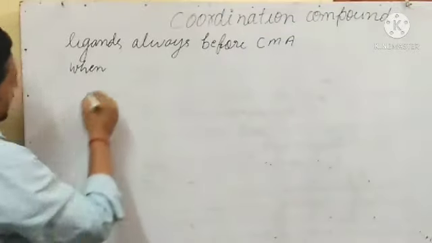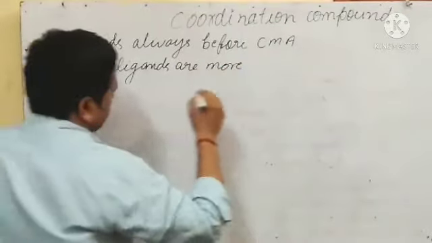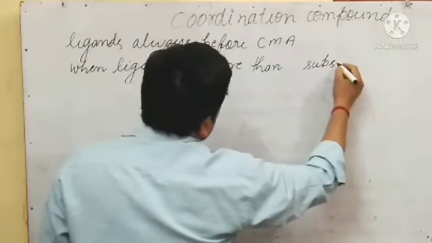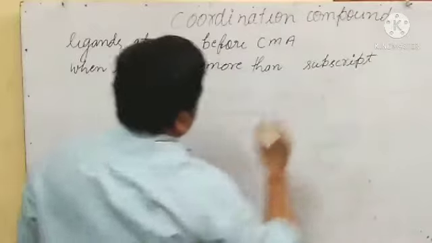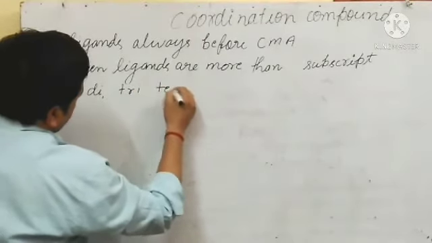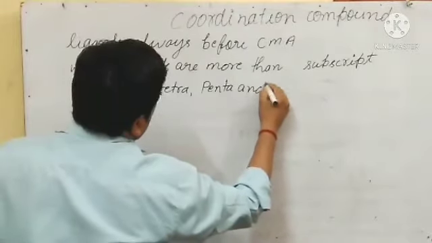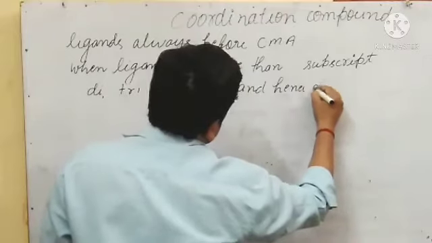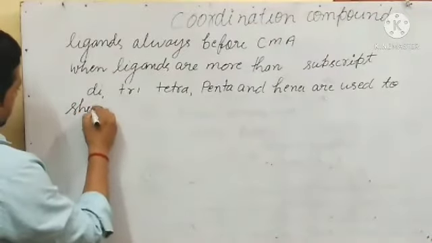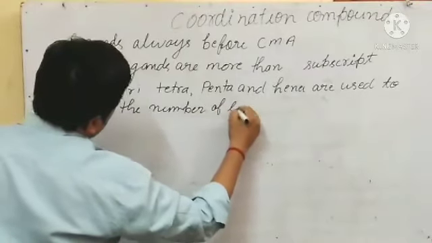When ligands are more than one, the subscripts di, tri, tetra, penta and hexa are used to show the number of ligands.